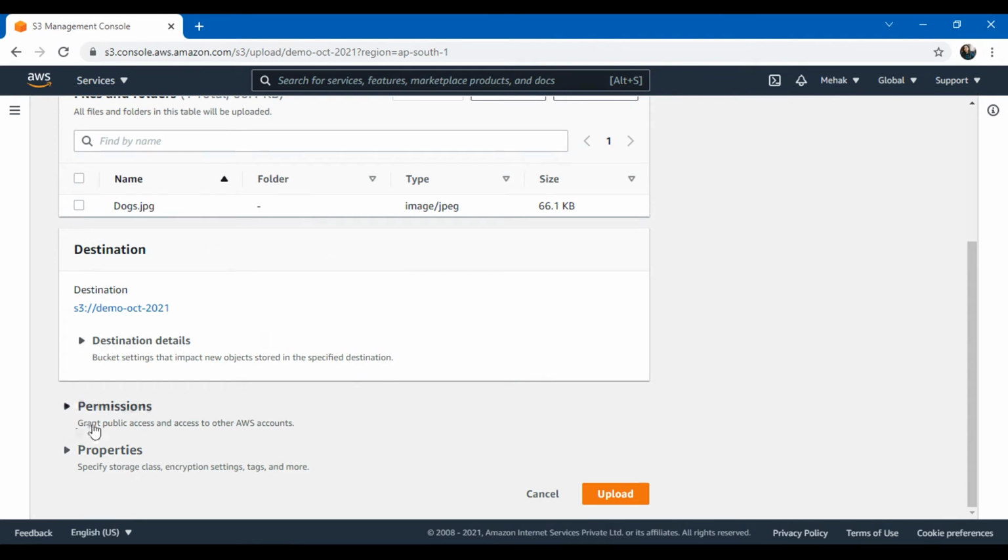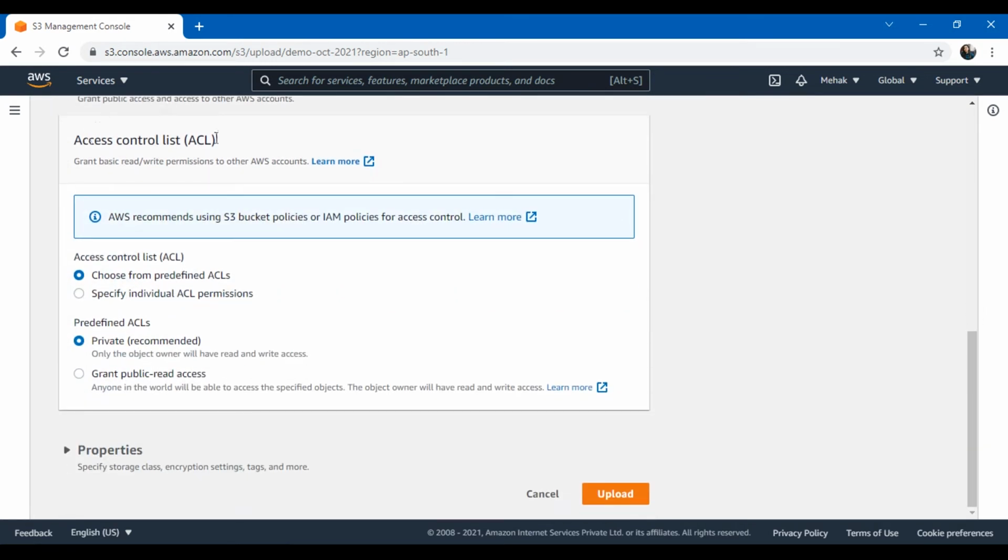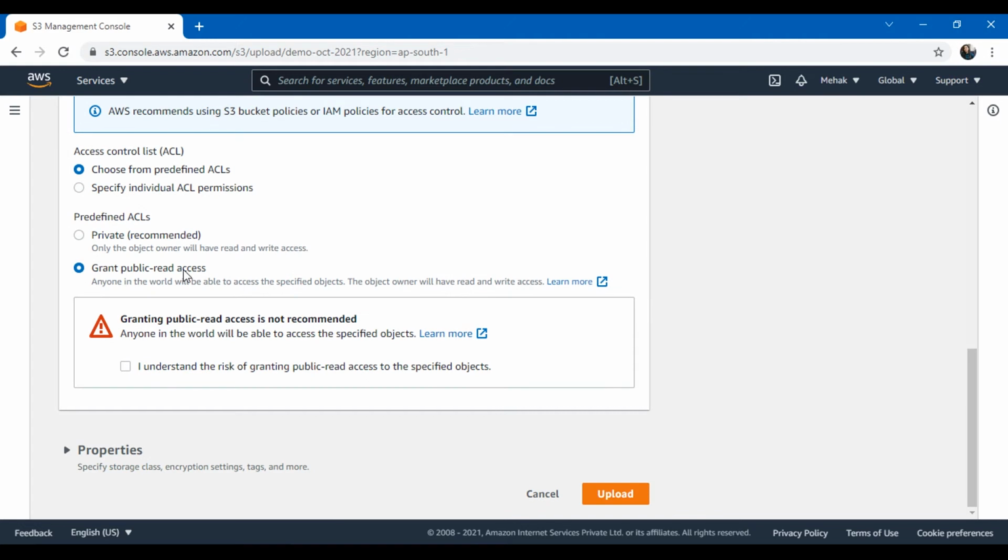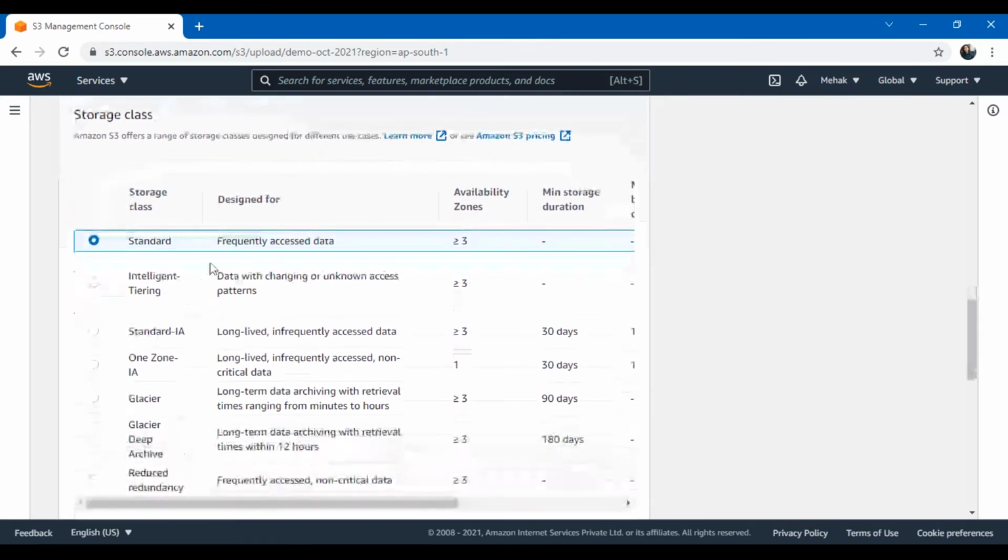Here I can specify the permissions, whether I want to keep it public or private, or give controlled access. For now I'll give the public read access. I understand the risk of granting public read access to the specified object. Then click on properties.